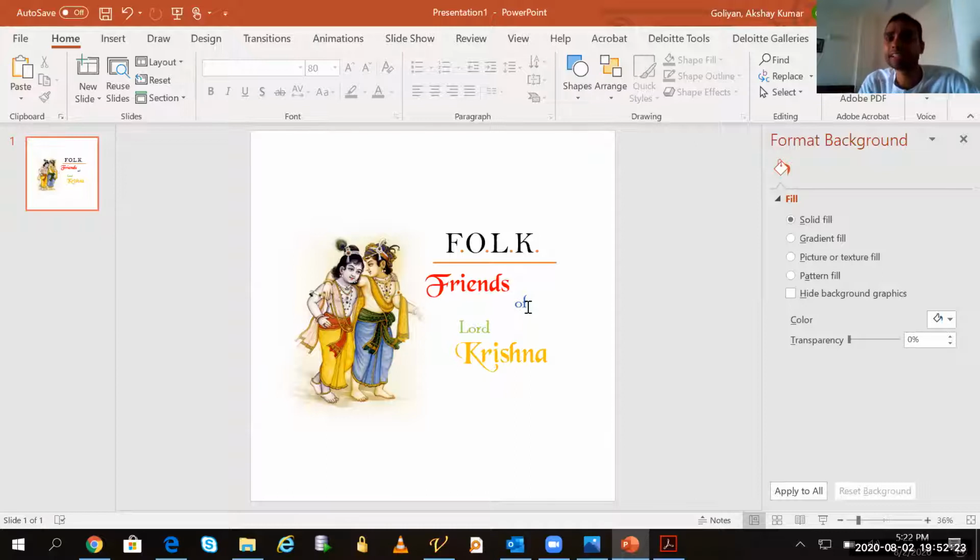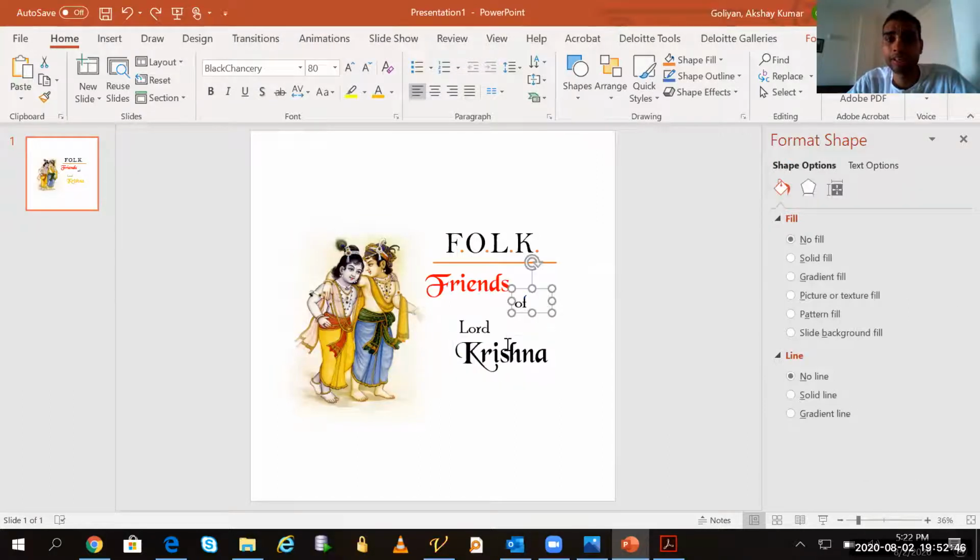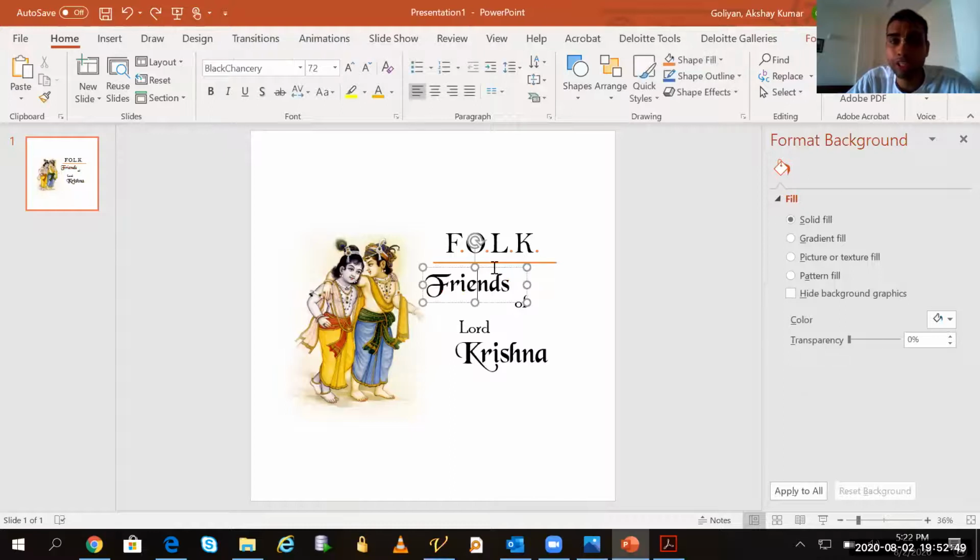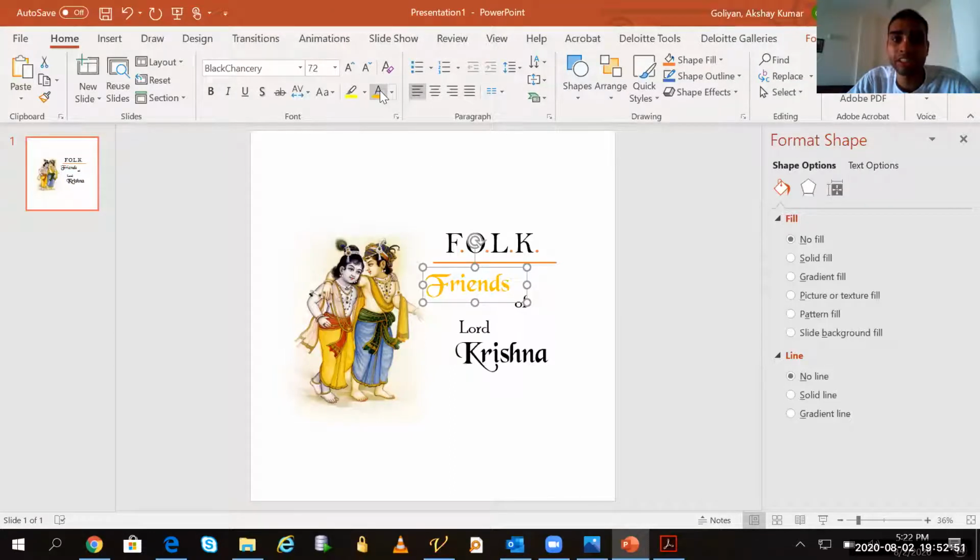So like this, even though it looks good here because my background is white, if you take something already colored, these different colors do not look good. So one very good technique which we can use in our poster designing is to keep a poster in a single theme. Let's say I have taken orange color here, so it is very good if I can keep orange only all throughout, like that. So now the best option is what I can do: I can simply put Friends also in the same color, and let's say Krishna also I'm putting in the same color, like that.